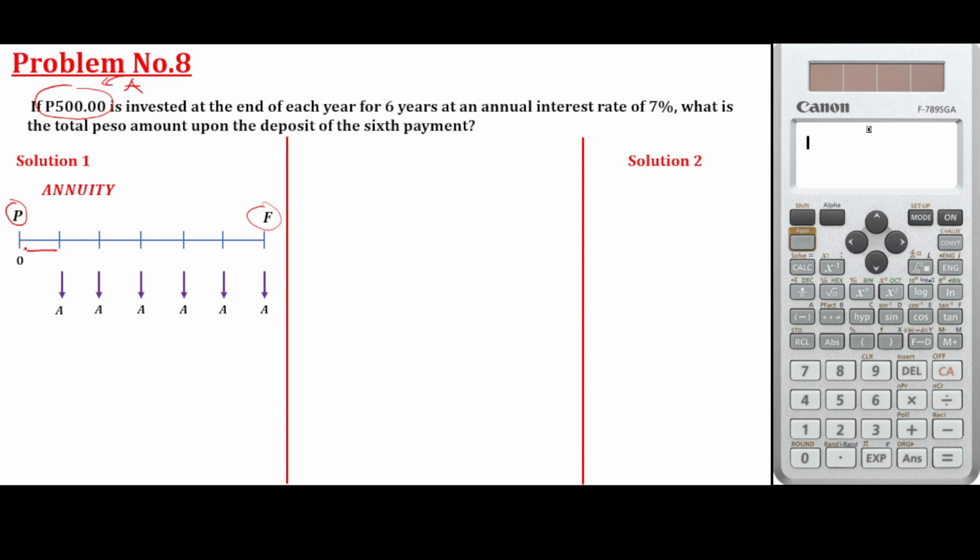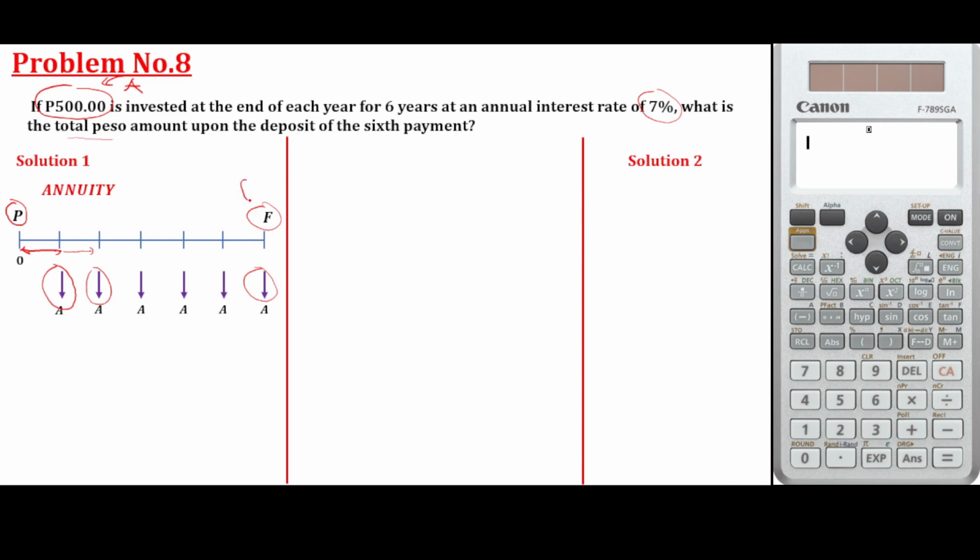This is the present amount, and the future amount is here. You pay A at the end of the first year, the second year, and up to 6 years, at an annual interest of 7%. What is the total peso amount upon the deposit of the sixth payment?